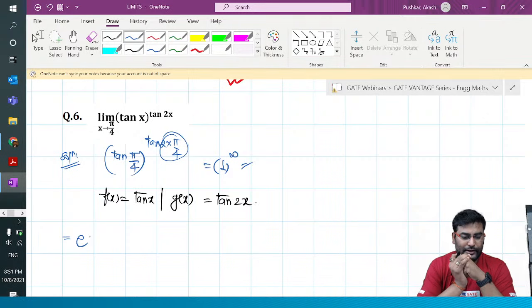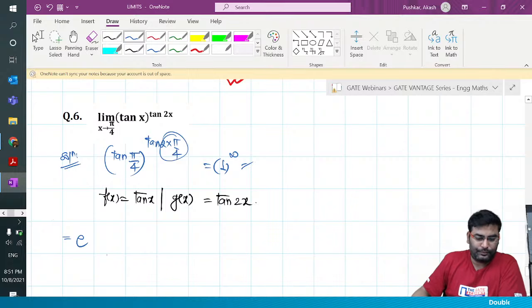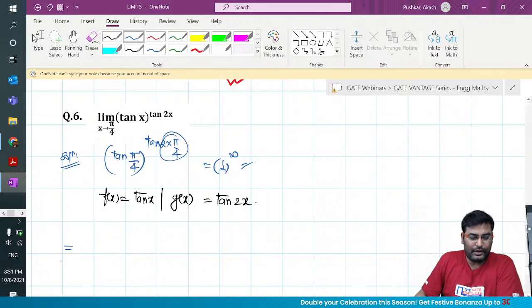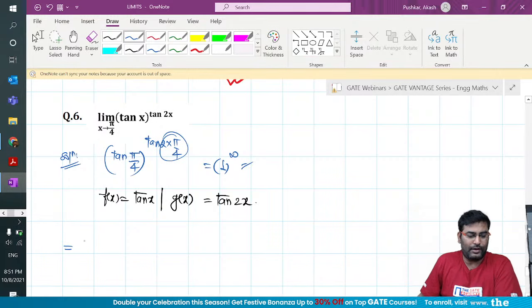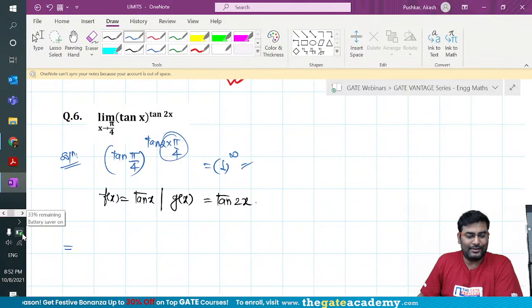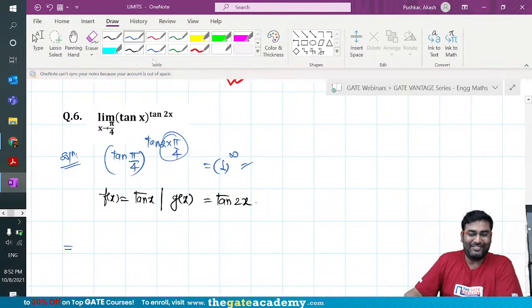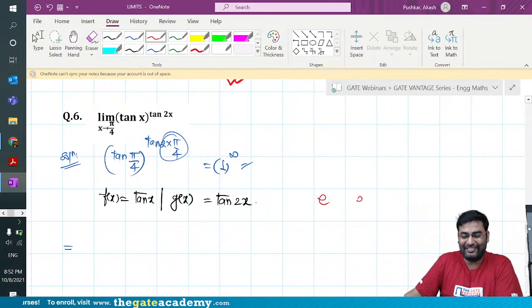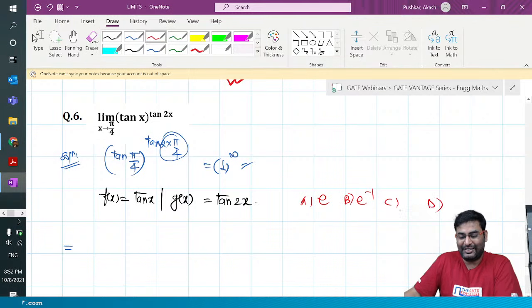Bhagyashri, Mojesh, what do you guys think? What should be the answer here? Come on. So I got the answer. Answer is e to the power minus 1. Urvesh is telling, Mojesh is telling e. Okay. So I'm getting multiple answers. I'm getting e. I'm getting e to the power minus 1. I can create options out of it. Somebody is saying infinity. Somebody is saying 1 or minus 1. Mojesh is retracting his messages.